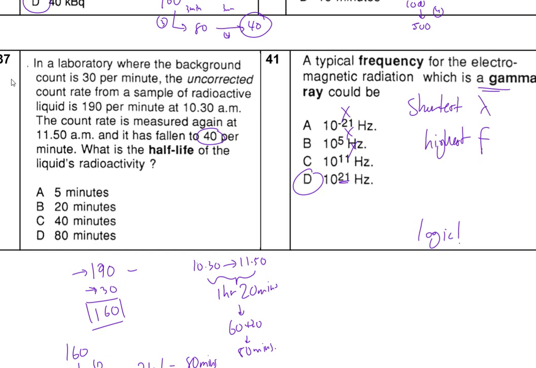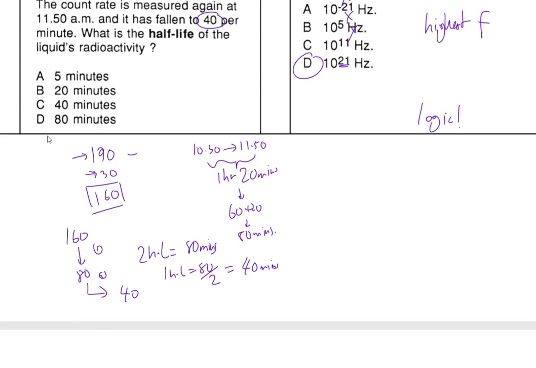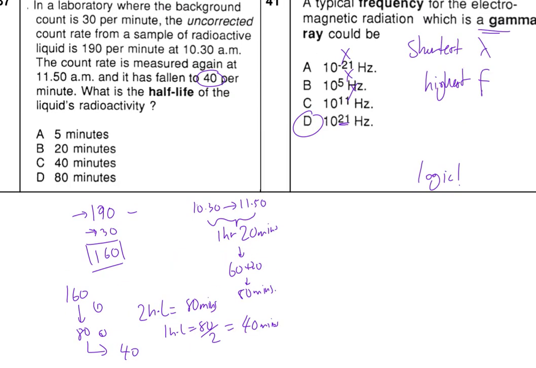So therefore the answer for 37 is 40. Did I do this wrong? Let me just check. Alright, so it looks like I made a mistake in this one. Okay, let me delete this one. So what I've done, okay, so this is still 80 minutes. It's 80 minutes.